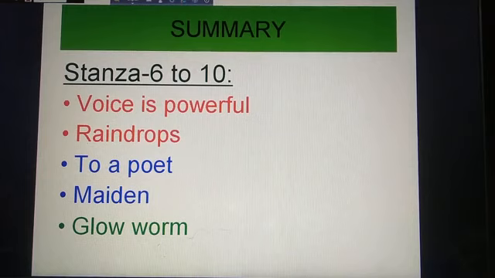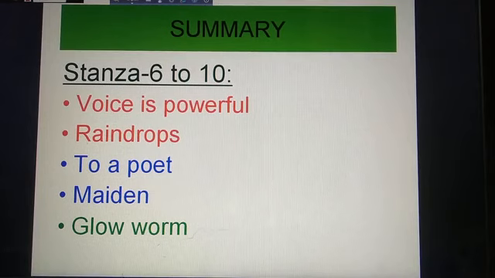In the 6th stanza, the poet says that the voice of the skylark is very powerful, and it can be heard on the earth and in the sky, and only its sound is hearable. And in the 7th stanza, he compares the song with the raindrops coming from the rainbow cloud.